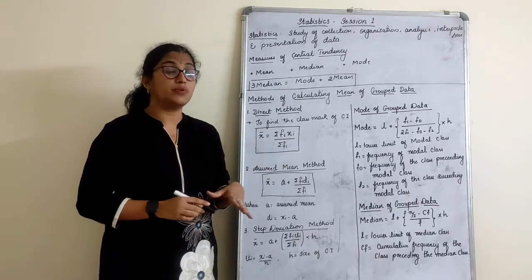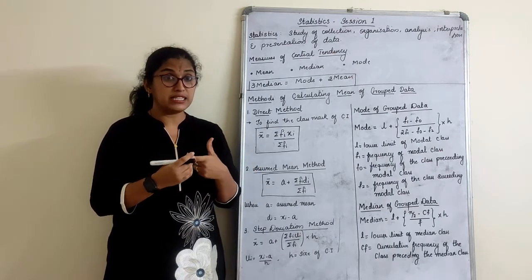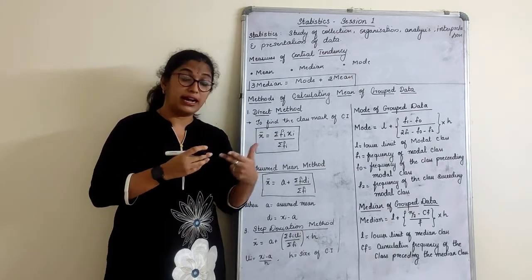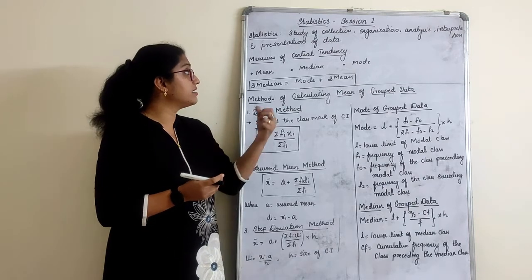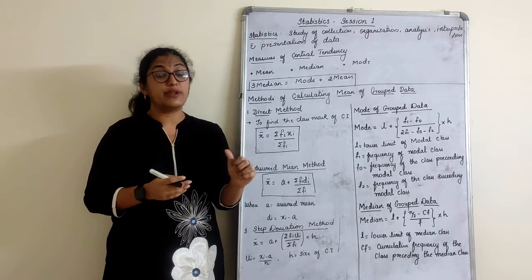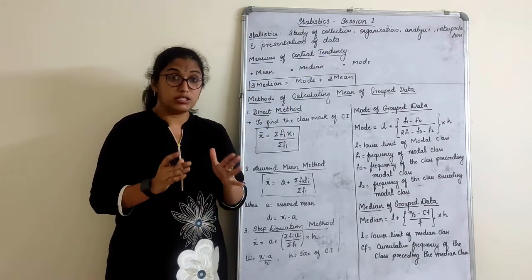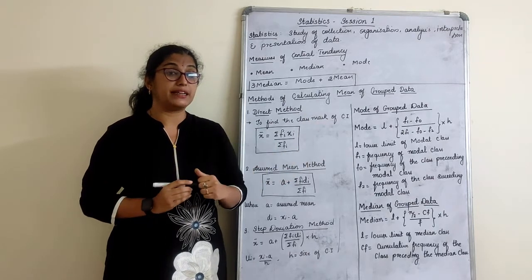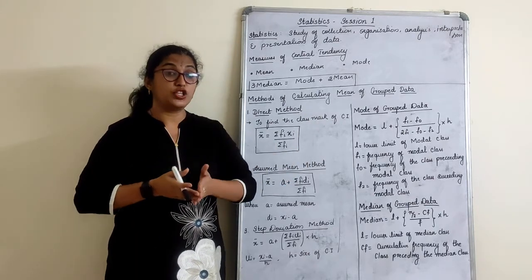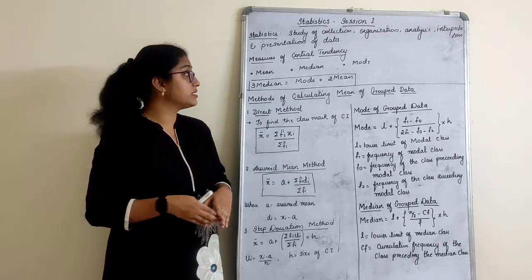Basically, what all terms do we get to deal with? We get to deal with the class interval, frequencies, then tally, which you had last year. After that, class mark, which is nothing but the midpoint of the class interval, and range. The highest score minus the lowest score is called the range of the given grouped data, and coefficient of range is highest minus lowest divided by highest plus lowest.